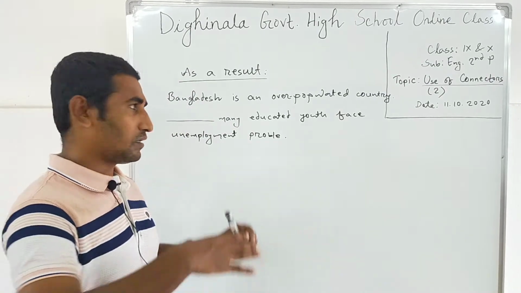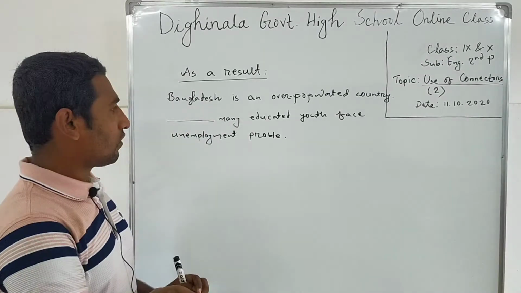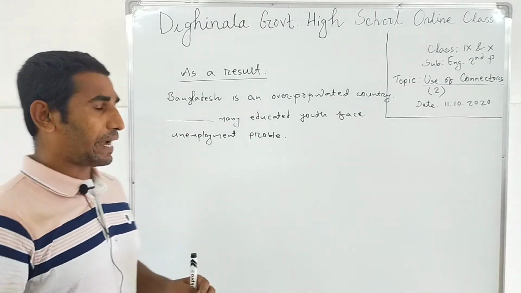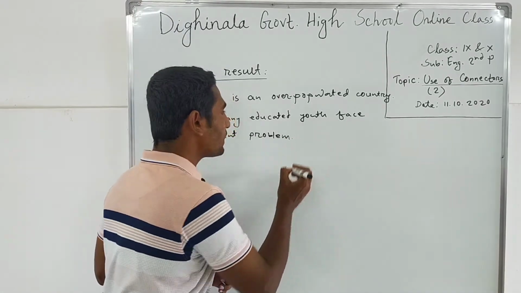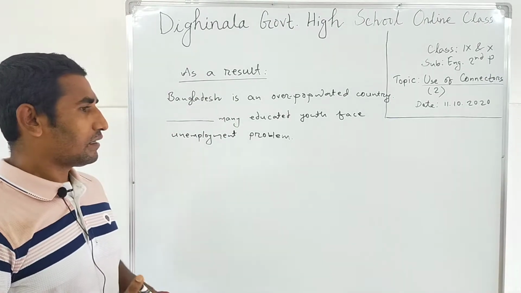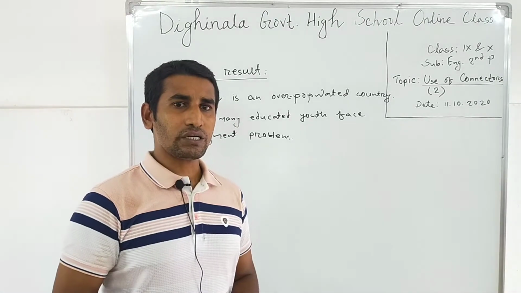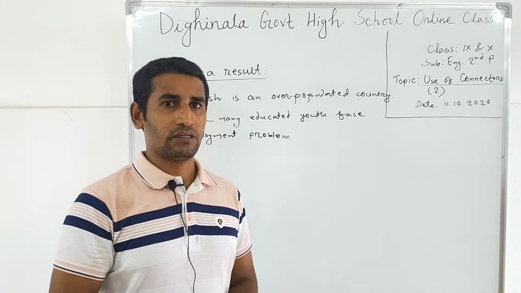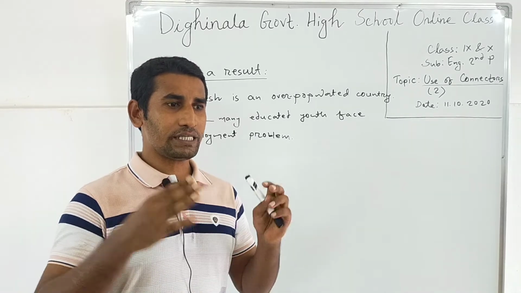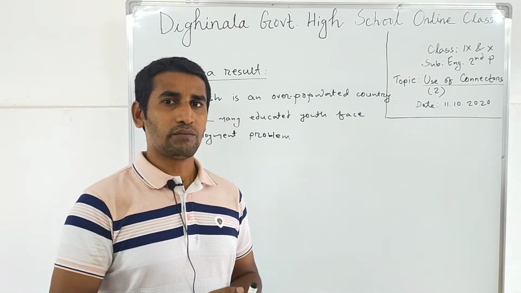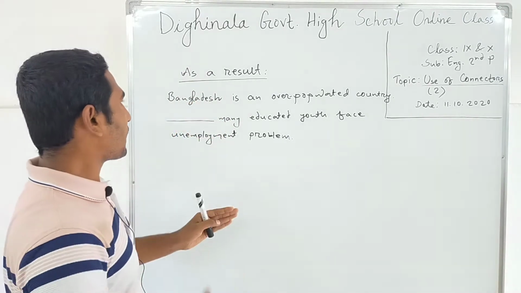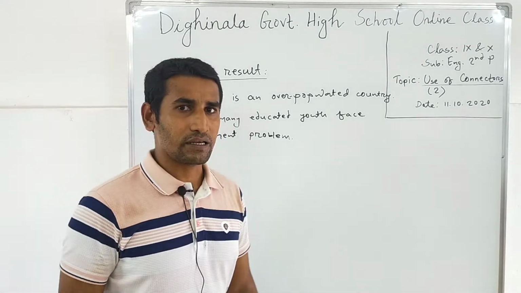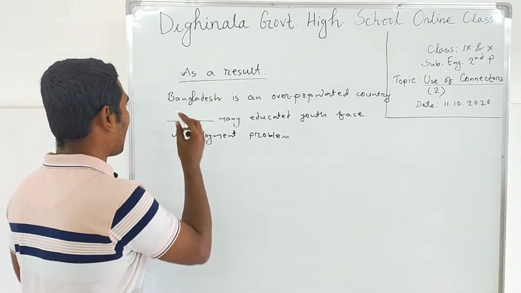Bangladesh is an overpopulated country, and many educated youths face the unemployment problem. Then the question comes, why are many educated youths facing the unemployment problem? So the reason is that Bangladesh is an overpopulated country. So we can easily use as a result here.